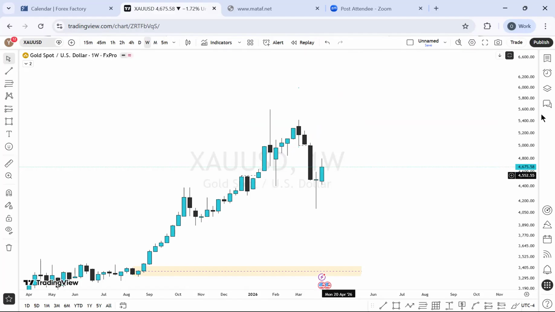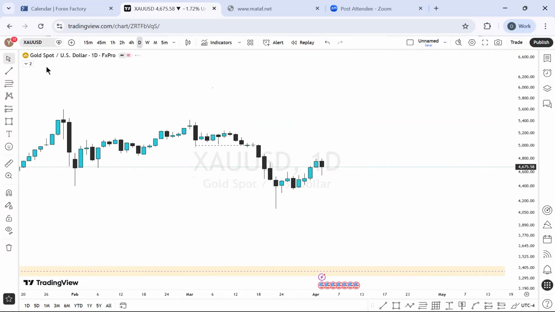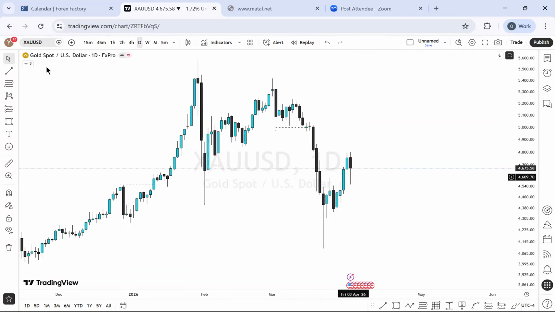And what exactly does this mean? On the lower time frame perspective, this is also telling us that we're looking for buys. Okay. On the lower time frame perspective, let's see what exactly we can do with that information. Well, we have more of a bullish momentum right here. It's looking bullish because even the fair value gap we have between Wednesday and Thursday, the market went back inside of Friday.